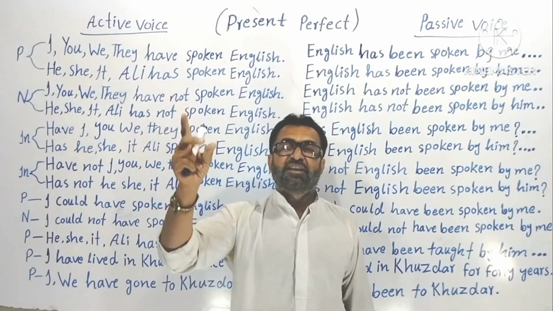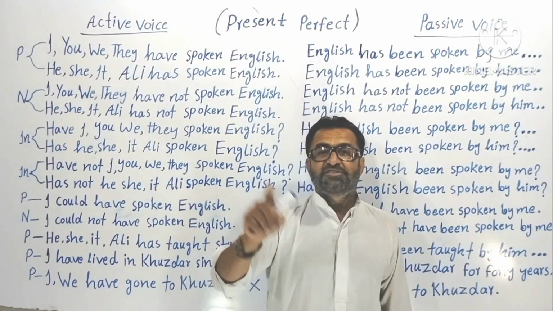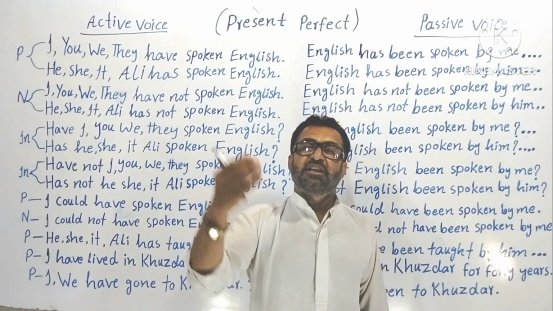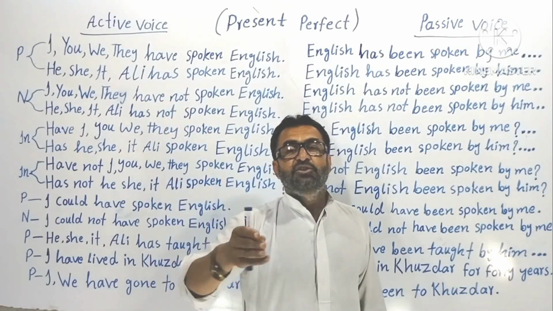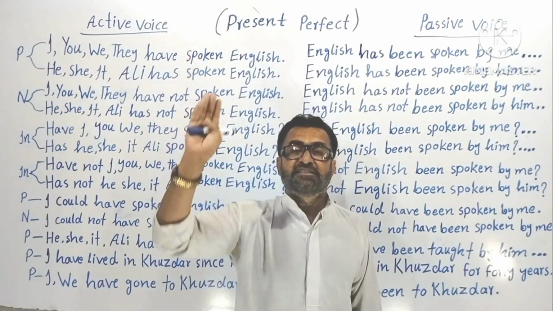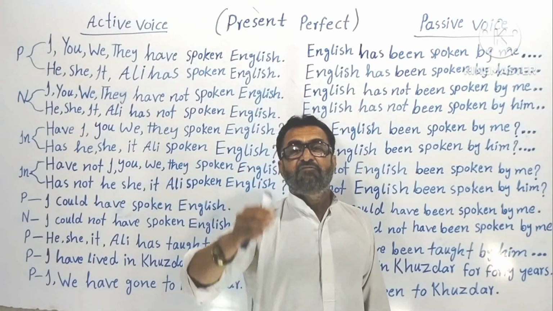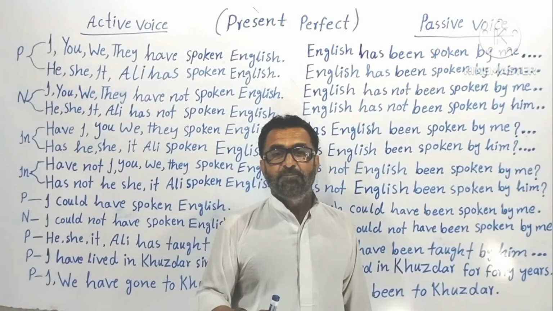Here it is an intransitive verb. Why? Because it's not taking any object. The birds are flying, finish. If you want to put an object, that could be through a preposition: the birds are flying in the sky.